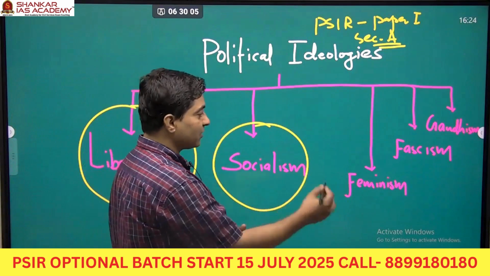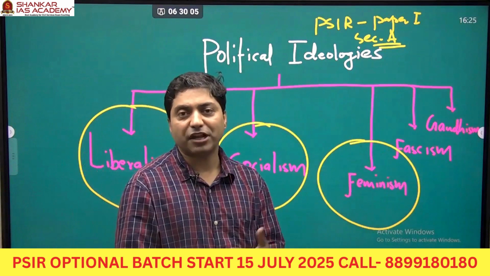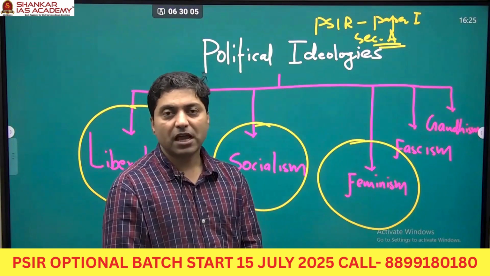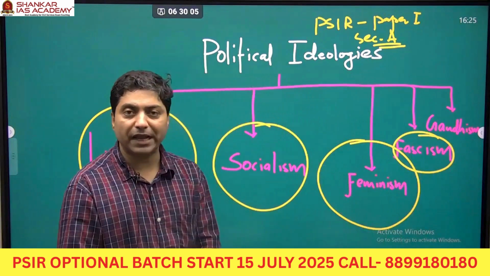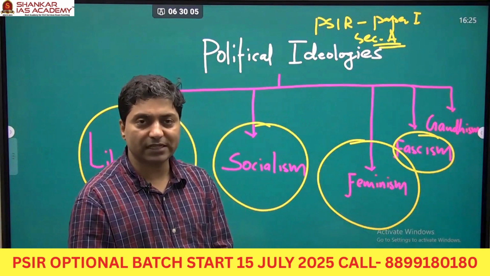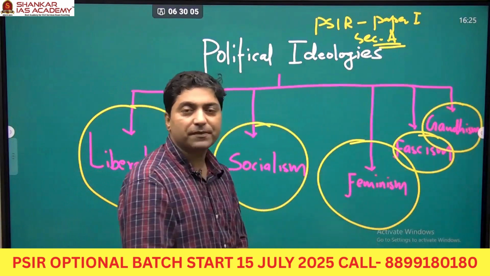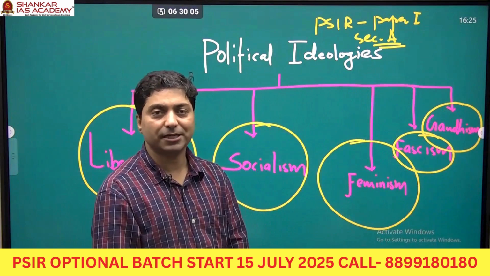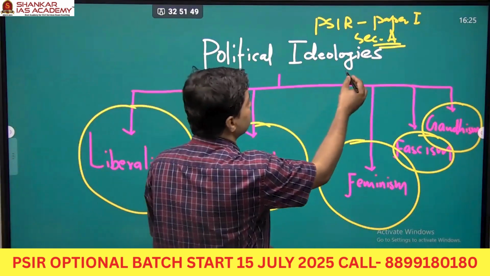Feminism is another political ideology that developed in the mid 19th century and thereafter. Fascism is a political ideology that developed in Europe, particularly in Germany and Italy, in the 20th century. Gandhism is a political ideology that evolved during India's freedom struggle; it is about Gandhi's ideas. So let me first talk about what ideology basically is.